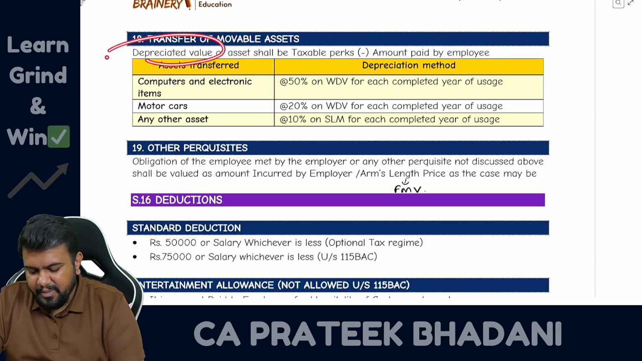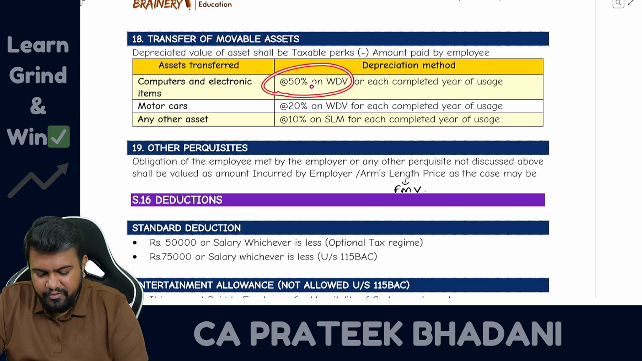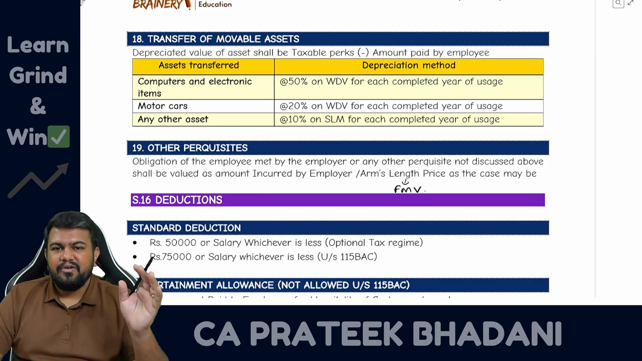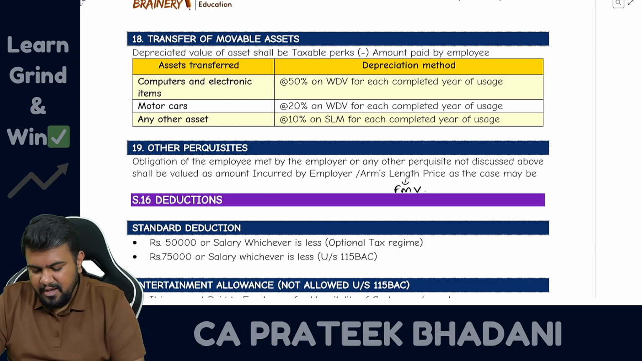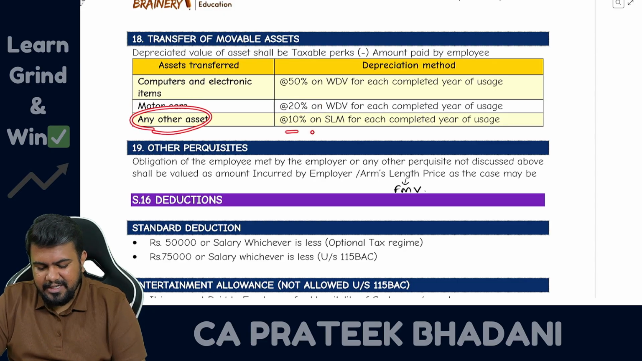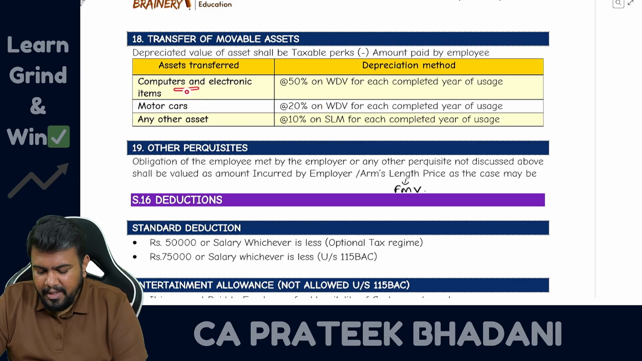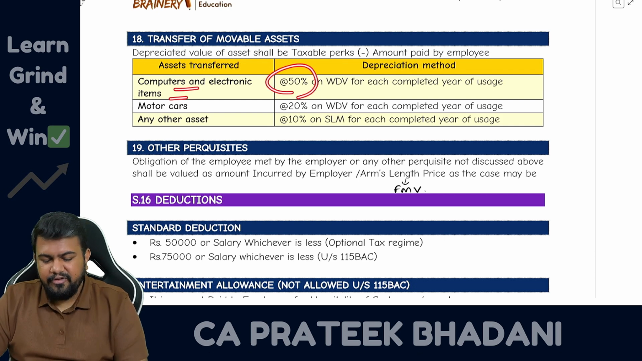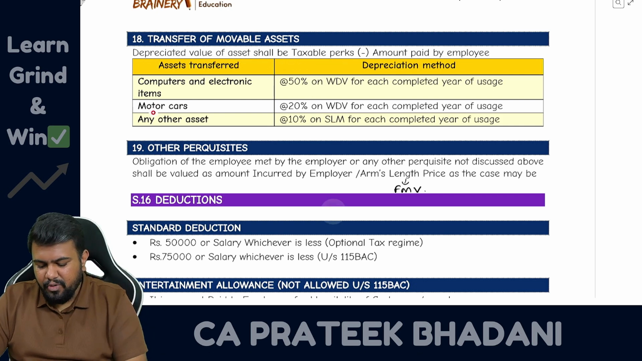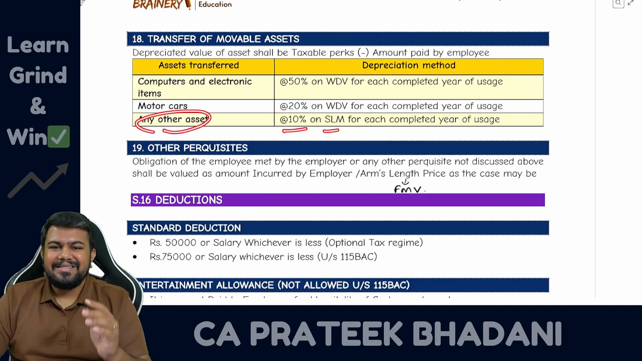So how to find out depreciated value, sir? For that, if at all the asset is a computer or electronic item, for that you have to do 50% WDV method. Follow 50% WDV method. For motor car, it is 20% WDV method. For any other asset, it is 10% straight line method. So what did I say? Computer or electronic item 50% WDV method, motor car 20% WDV method, and any other asset 10% straight line method.